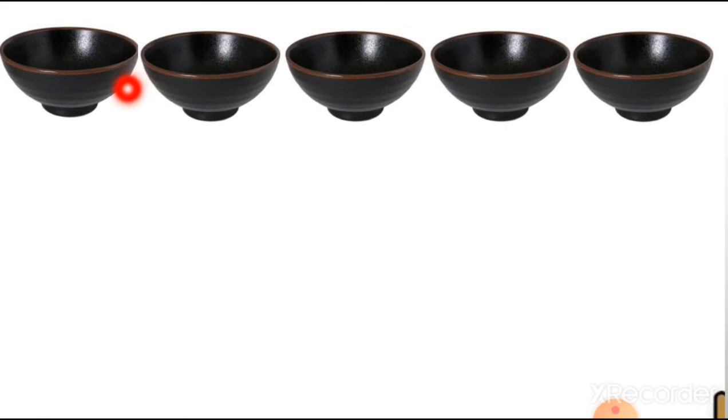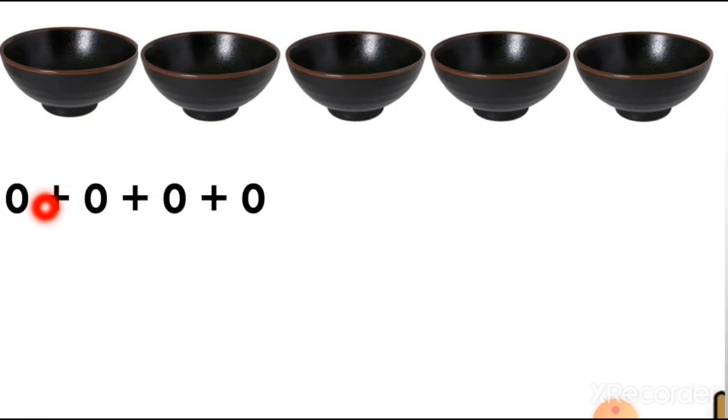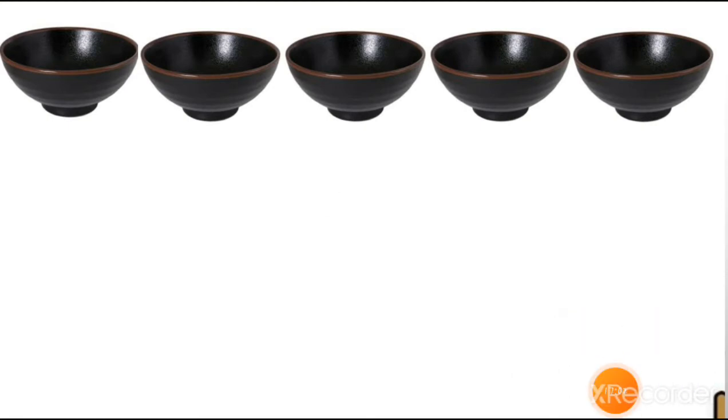These bowls are empty. There is nothing in this bowl. But how many bowls are there? 1, 2, 3, 4 and 5. There are 5 bowls. It means 0 plus 0 plus 0 plus 0 is equal to... So students, here you can see there are 5 bowls and there is nothing in these bowls.